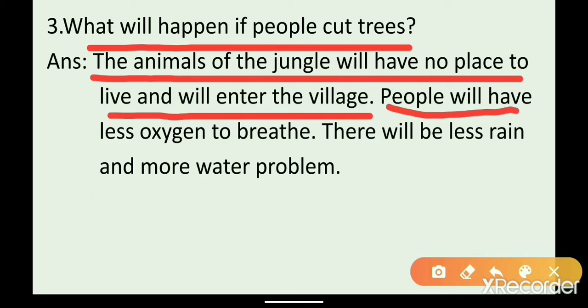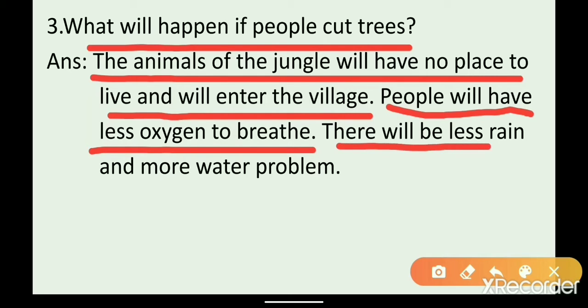People will have less oxygen to breathe. Again, if we cut trees, who gives us oxygen? Trees, and they take carbon dioxide. So what will be? The shortage of oxygen. There will be less rain and more water problem. So if we cut trees, there also can be less rain and we will face water problem.